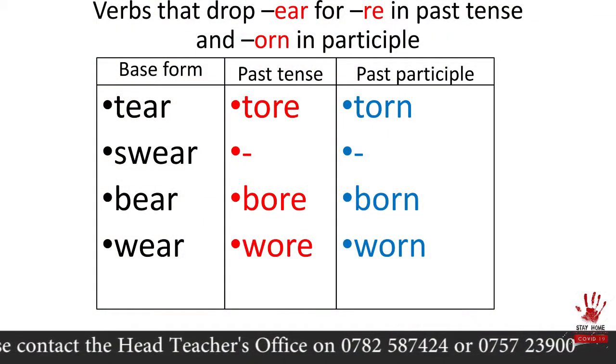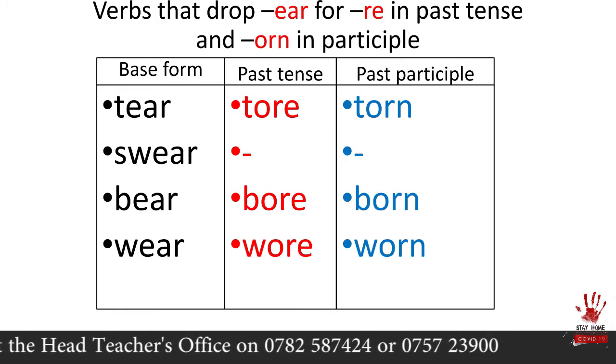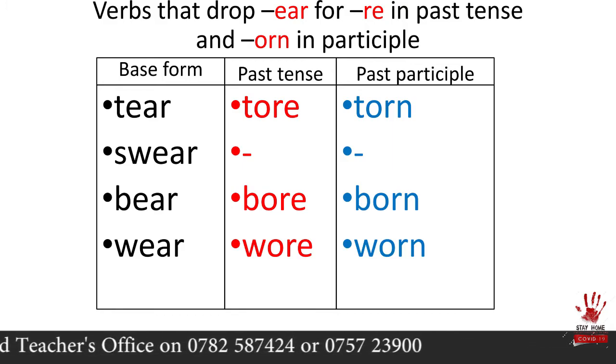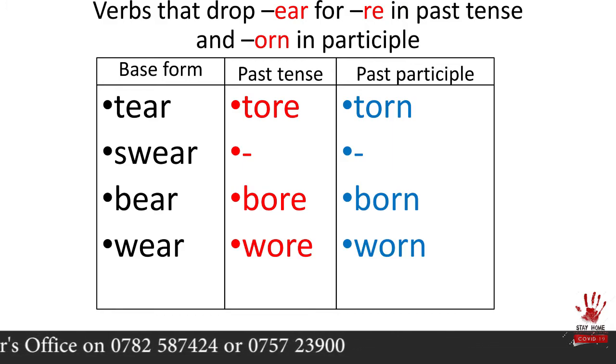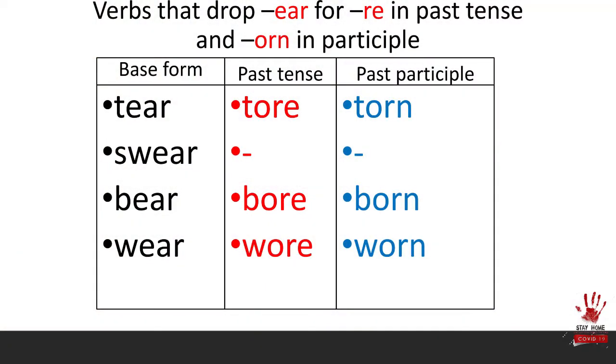Bear, bore, born. If mommy gave birth to three children, we say mommy bore three children. To bear, to give birth. Wear, wore, worn, like we saw in the picture, they wore masks. We should wear masks to keep safe.